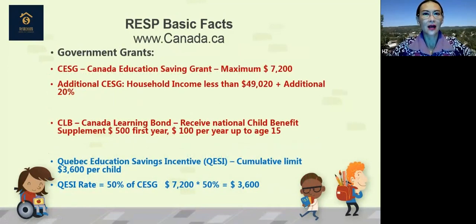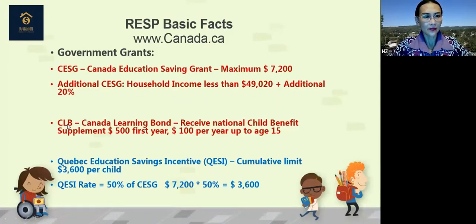So government grant, how it works. Number one thing everybody knows from the federal government is CESG, Canada Education Saving Grants, maximum $7,200. Then certain families can receive an additional percentage. For example, if the household income is less than $40,020, they can have up to 20% additional grants, based on the parents' contribution.